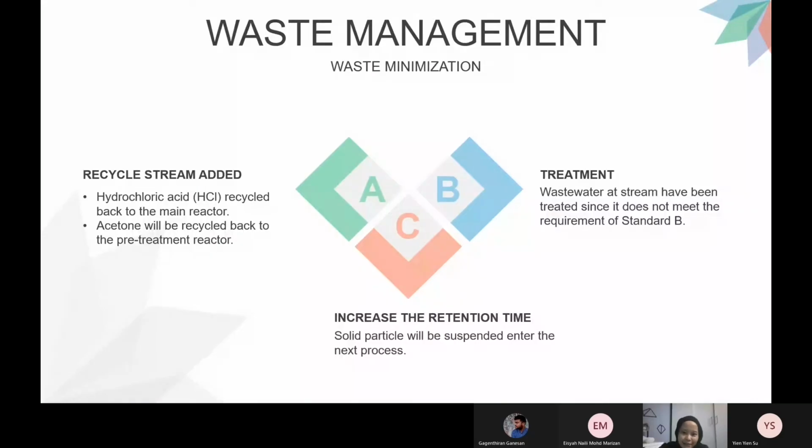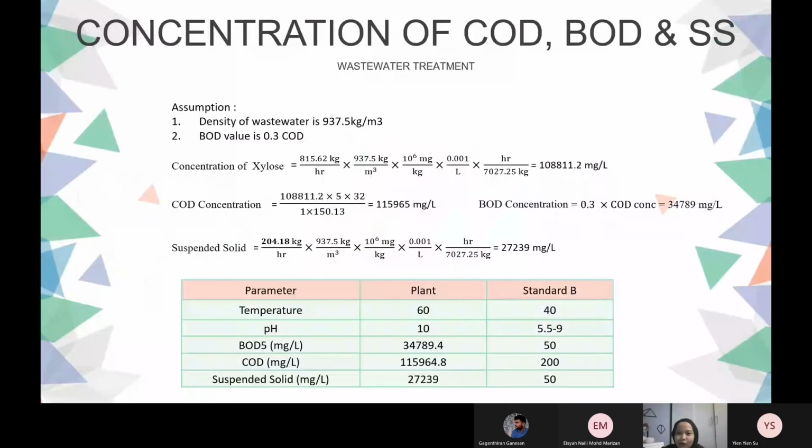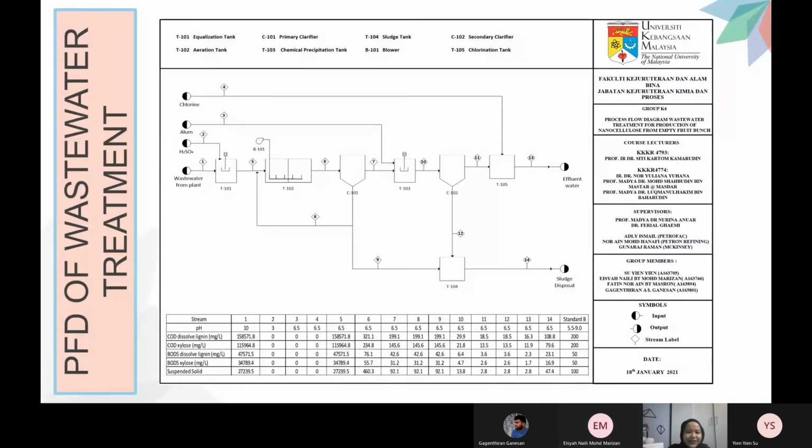Next is waste management. In our process, we have 3 waste minimization methods, such as recycle stream, added treatment, and increase the retention time. Okay, next is the concentration of COD, BOD, and suspended solids. Before we calculate, we must first assume the density of wastewater is 937.5 kilograms per cubic meter. Next, the BOD value is 0.3 COD. After that, we calculate for the table, which also shows the comparison between the value before the wastewater treatment and the value of standard B. This is the value of wastewater treatment.